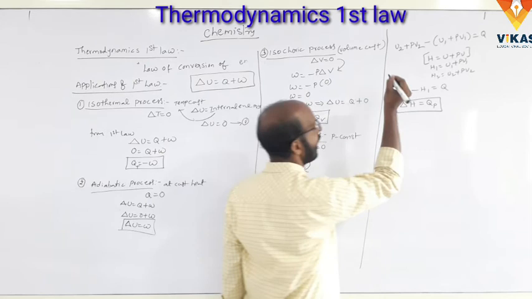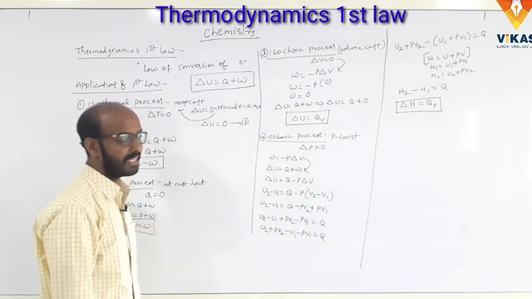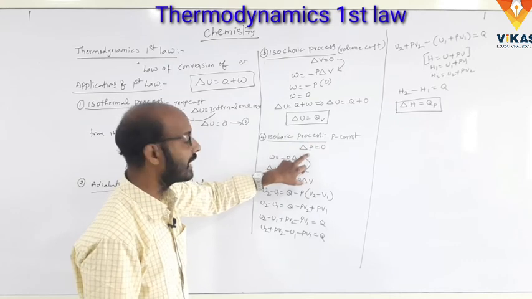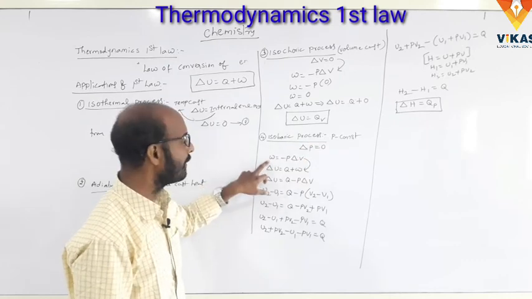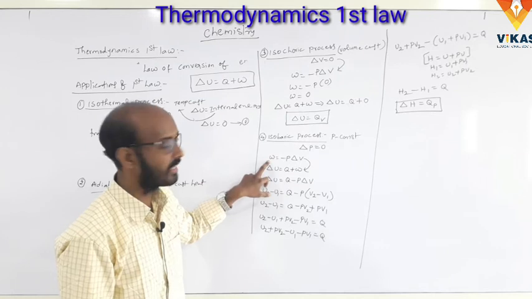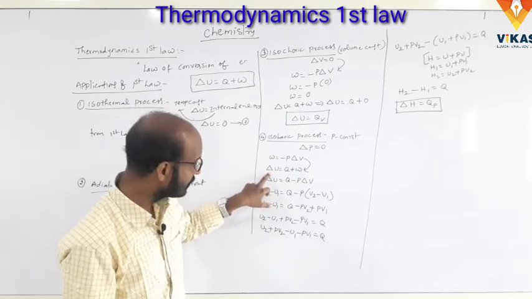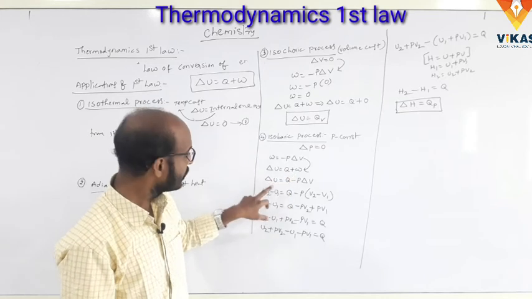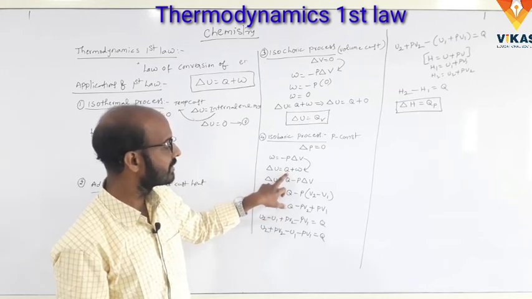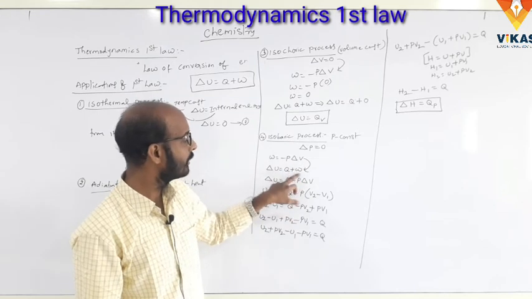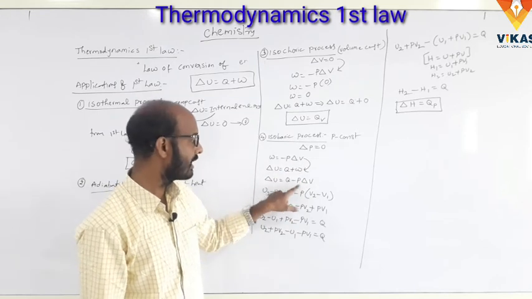This is the isobaric process. Clear? Once again, in the isobaric process, pressure is constant, so delta P is equal to 0. So W is equal to minus P delta V, that is the work done. We know the first law of thermodynamics, delta U is equal to Q plus W. So delta U is equal to Q minus P delta V, substituting work as minus P delta V.